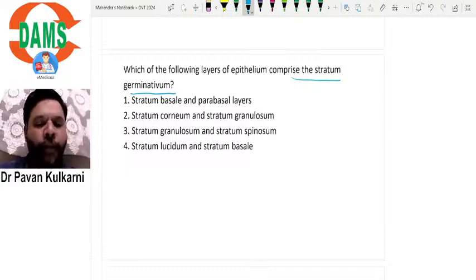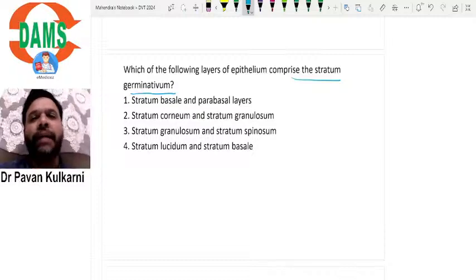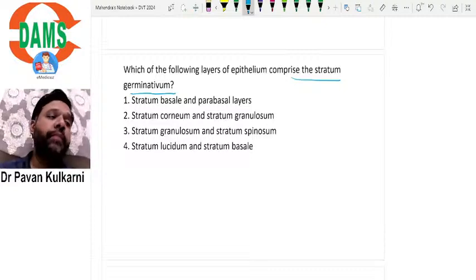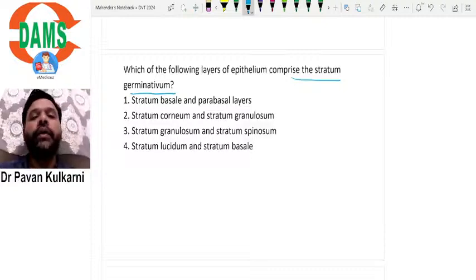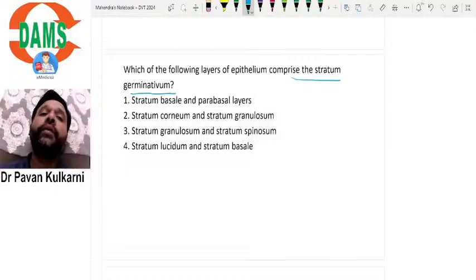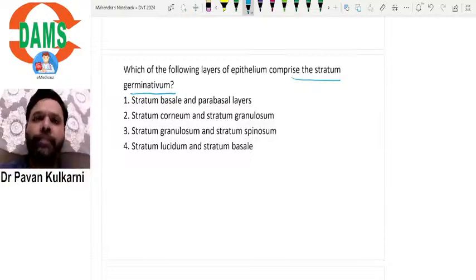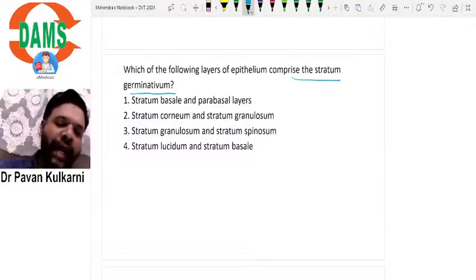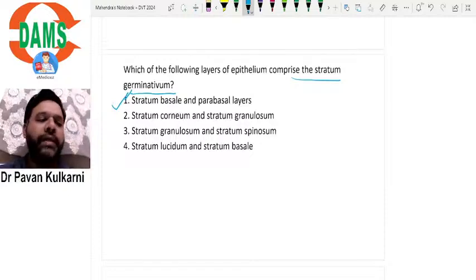If you carefully see, option 4 says stratum lucidum and stratum basale. We know that stratum lucidum is not a part of layers of epithelium. Stratum lucidum is a part of basement membrane, basal lamina, more specifically basal lamina. So stratum basale and parabasal layer is the most suitable answer here for the first question.